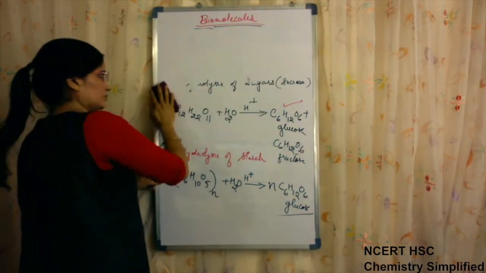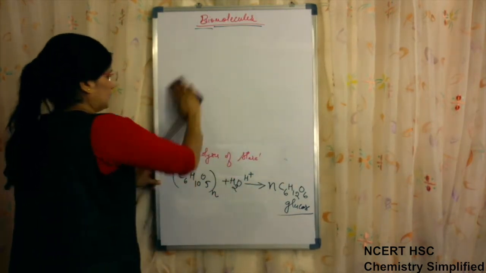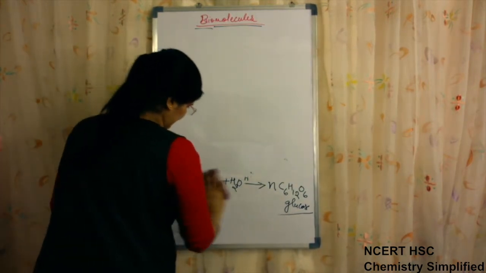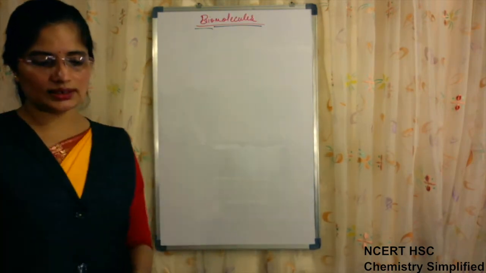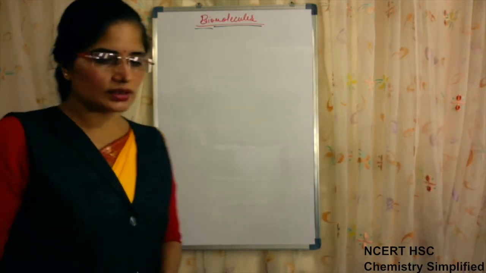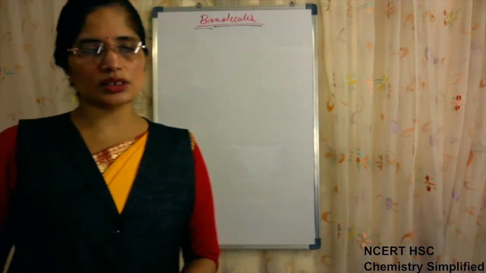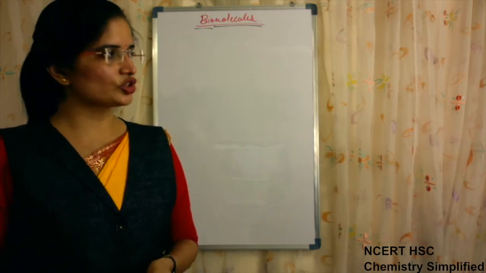Now the next thing is the structure of glucose. The structure of glucose had to be confirmed, that is, which type of structure glucose has.